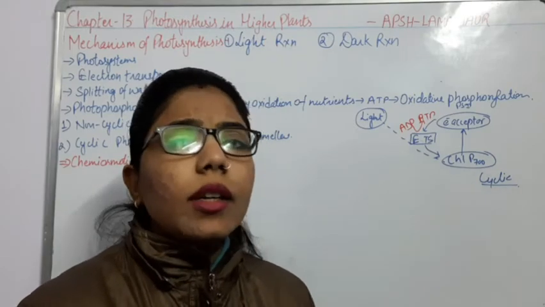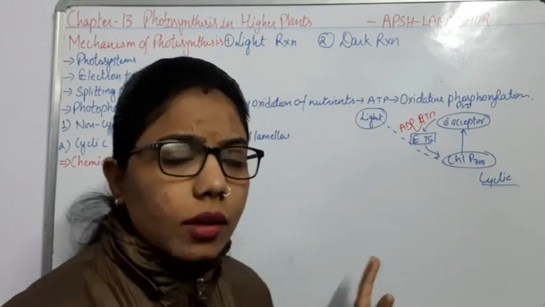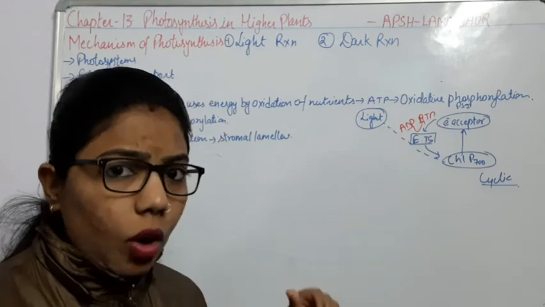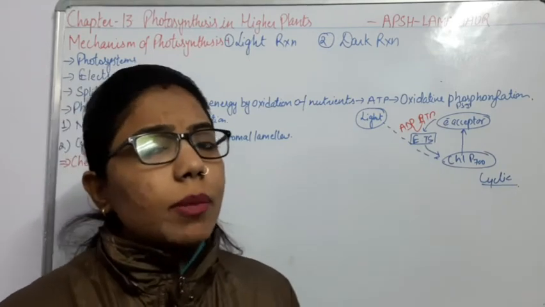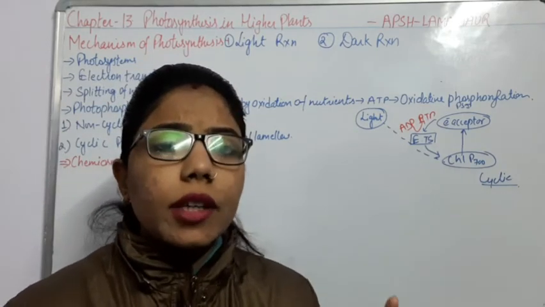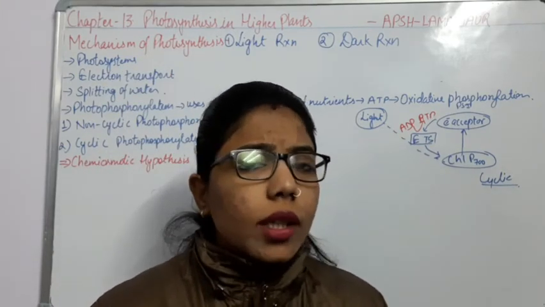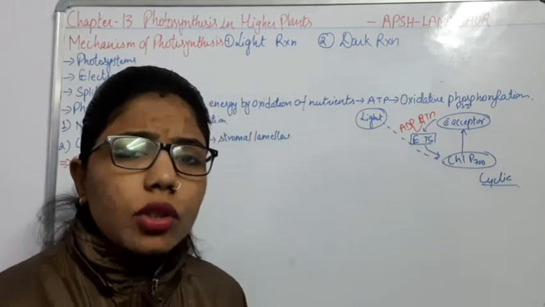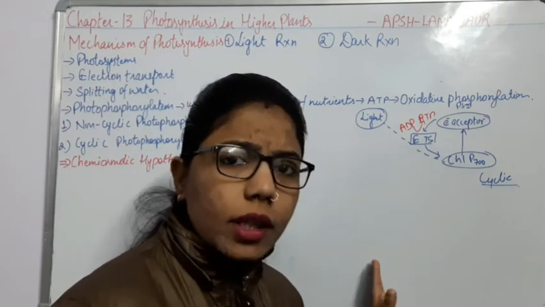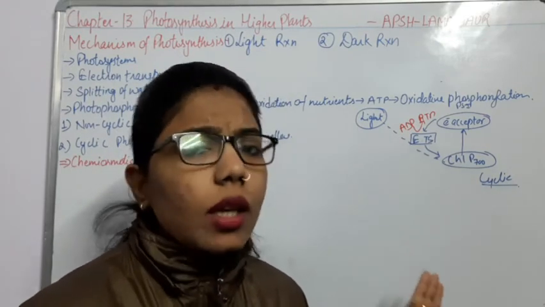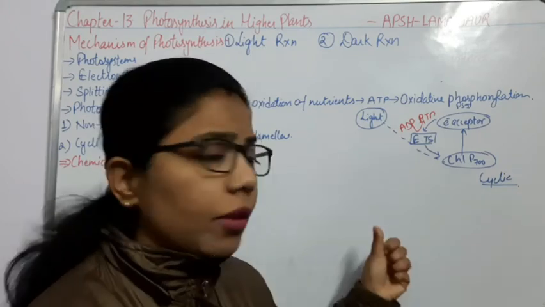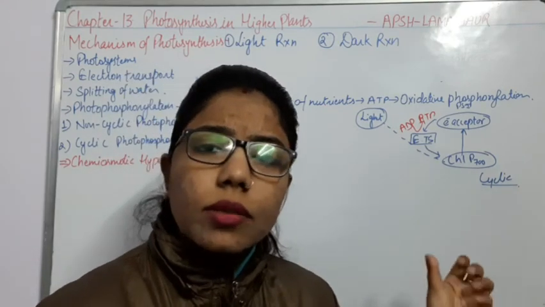Then we have covered the processes which take place in photosynthesis, like light reaction and dark reaction. Till now we only know that photosynthesis is the combination of carbon dioxide and water in the presence of chlorophyll, and there will be a C6H12O6 synthesis.